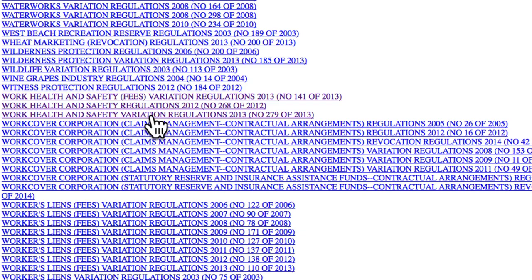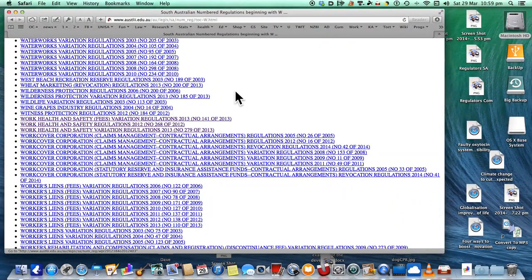Now, there's no requirement for the regulation to be the same name as the Act, but it is almost invariably so. So if your Act is called Work Health and Safety, the regulations will usually be called Work Health and Safety Regulations. Now, if you hadn't fallen asleep already, that's where we're at in terms of finding it.